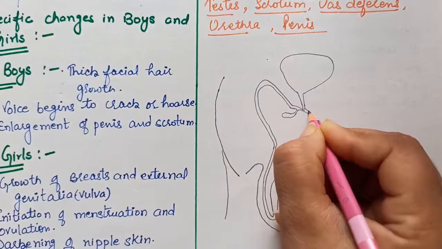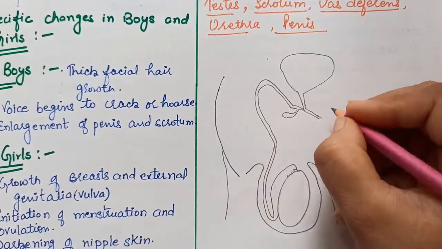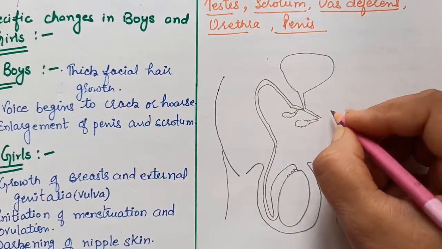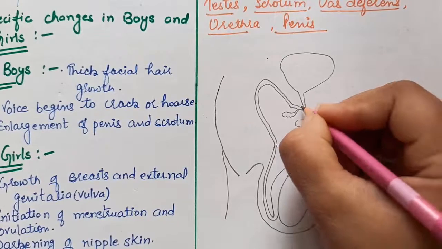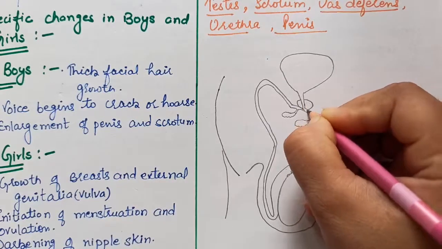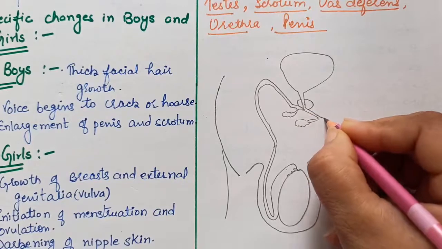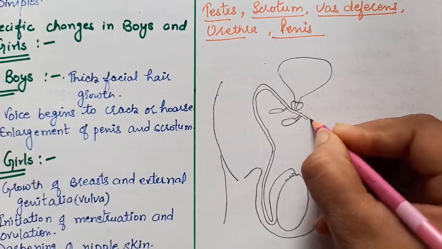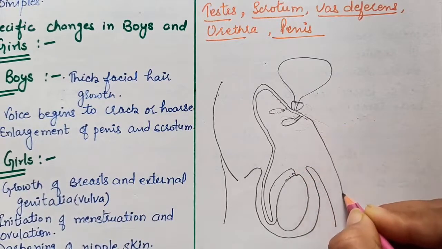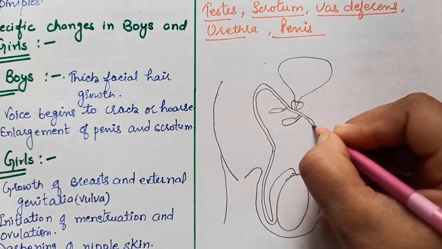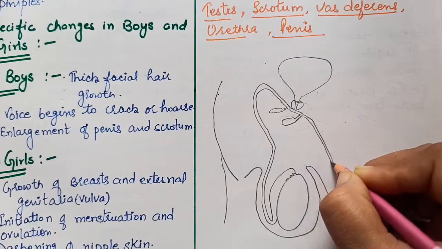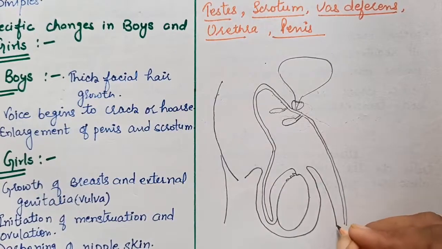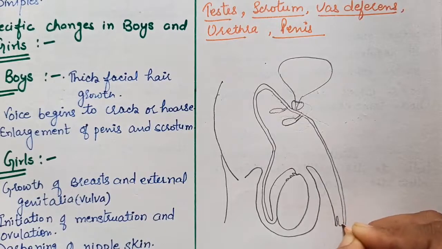Now they form the common passage, and the glands are there. Here the prostate gland is there, and now the urethra. This common passage is the urethra, and it brings urine and sperm.